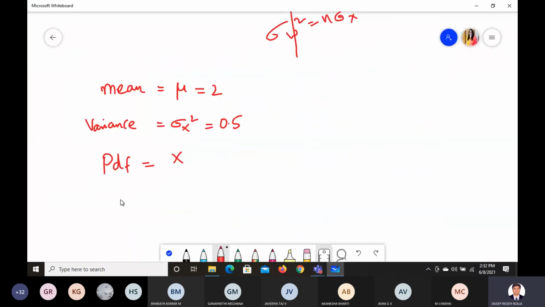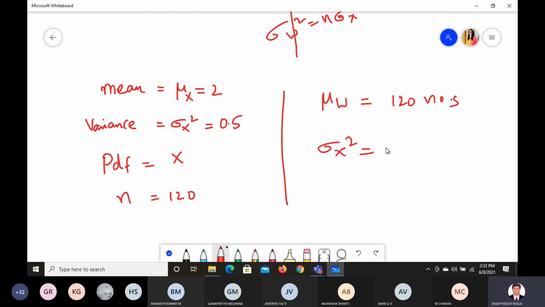So here we know the value of n. N is given by 120. Now what all things do we need to find? We need to find mu w. This is the mu x value that is given. Mu w is what we have to find for 120 numbers. And you need to find sigma w square for 120 numbers. If you add these 120 numbers, you have to find the sum.